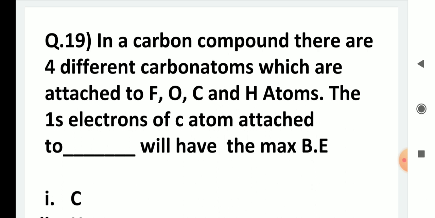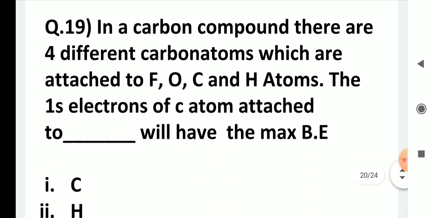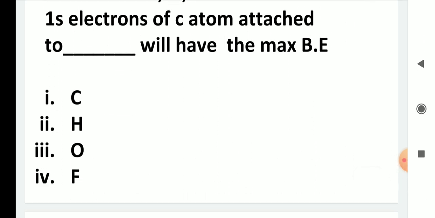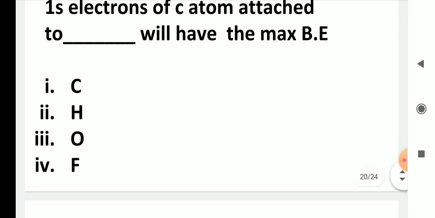In a carbon compound, there are 4 different carbon atoms which are attached to fluorine, oxygen, carbon and hydrogen atoms respectively. The 1s electron of the carbon atom attached to dash will have the maximum binding energy. Carbon, hydrogen, oxygen or fluorine.